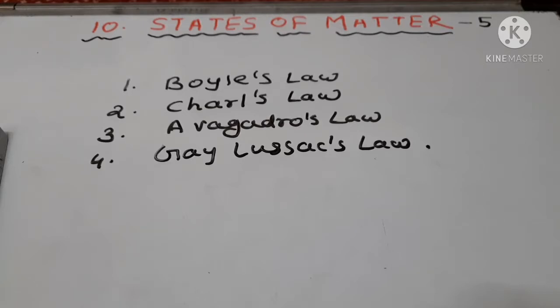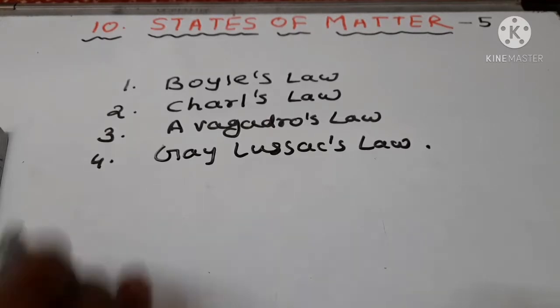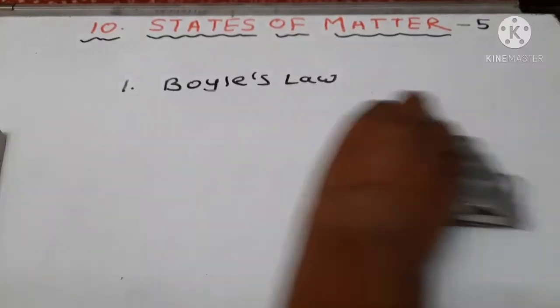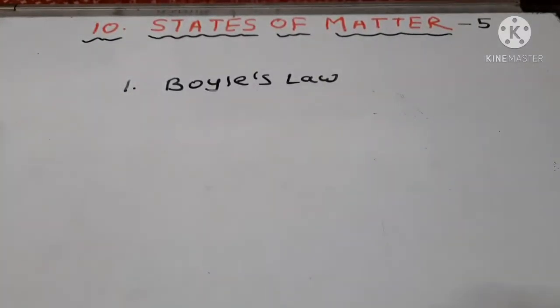Today I will teach you some laws based on the relationship between temperature, pressure and volume, which are the measurable properties of gases, which we studied in the last video. There are four laws: Boyle's law, Charles's law, Avogadro's law and Gay-Lussac's law. In this video I will teach you only Boyle's law: its explanation, its statement, graphical representation, and Boyle's law in terms of density.